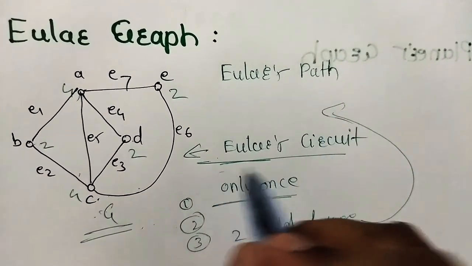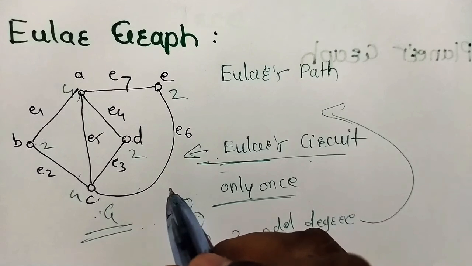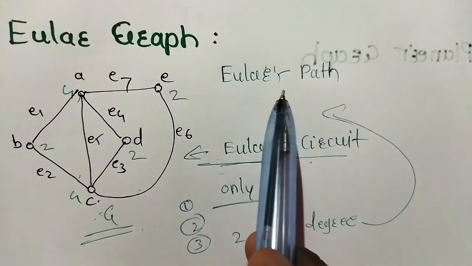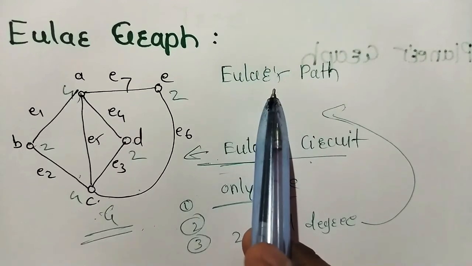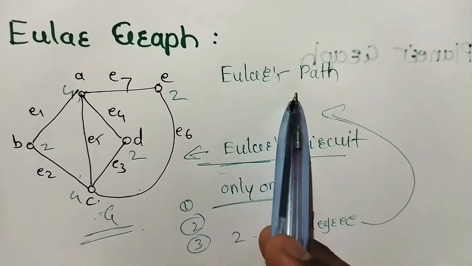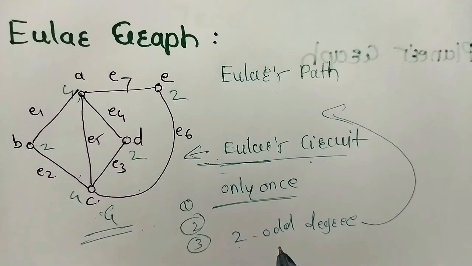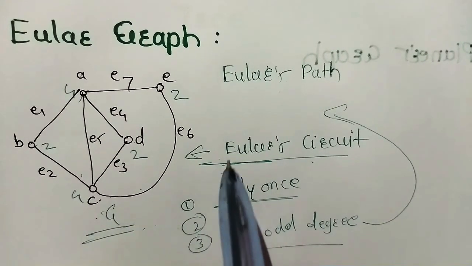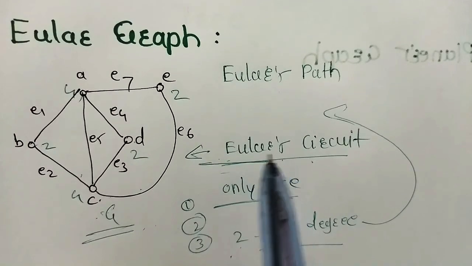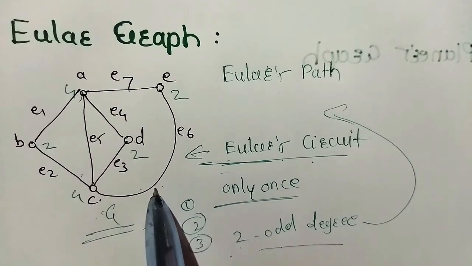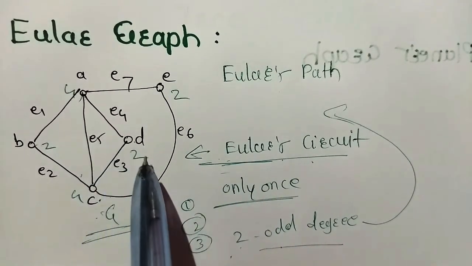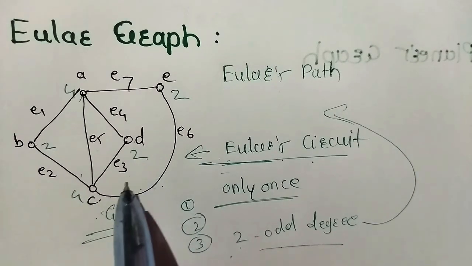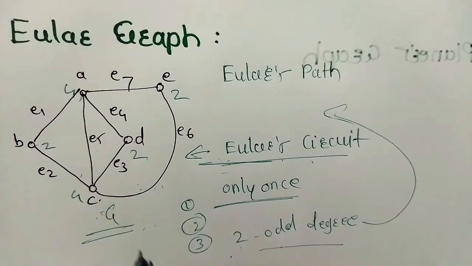And for an Euler's circuit, each vertex should be of even degree. If exactly two vertices are of odd degree, then an Euler's path is available. For an Euler's circuit, for a connected graph G, if and only if the degree of each vertex is even. This is called an Euler's graph.